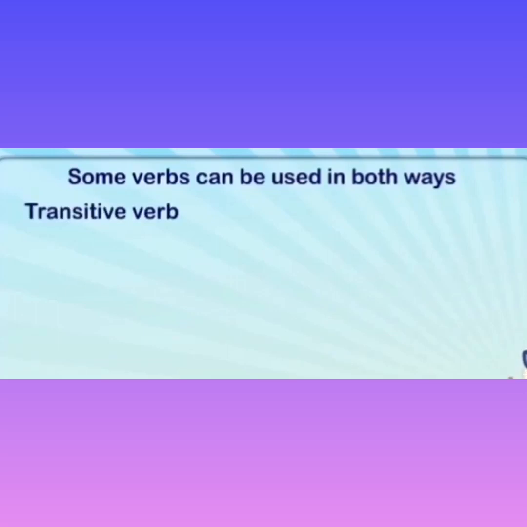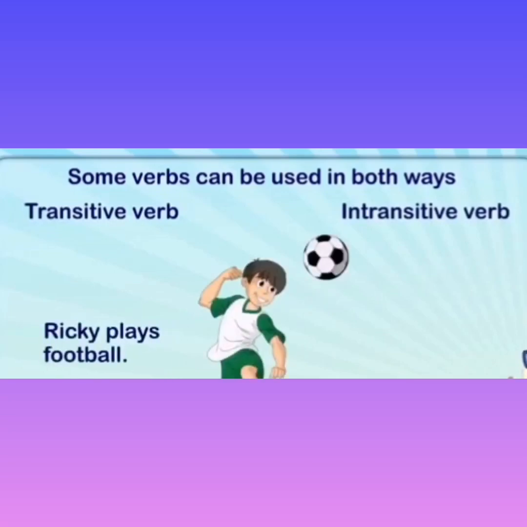Now some verbs can be used in both ways, as a transitive verb and an intransitive verb. For example, Ricky plays football and Ricky plays very well. In the first sentence, we have a subject, a verb, and an object. Ricky is the subject, the verb is play, and football is the object. But in the second sentence, Ricky plays very well, we don't have any object. So in this sentence, play is both a transitive verb as well as an intransitive verb.